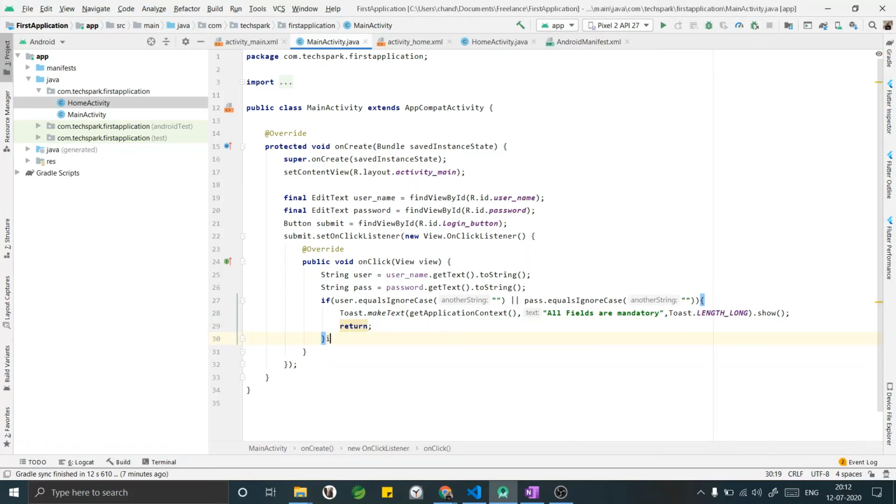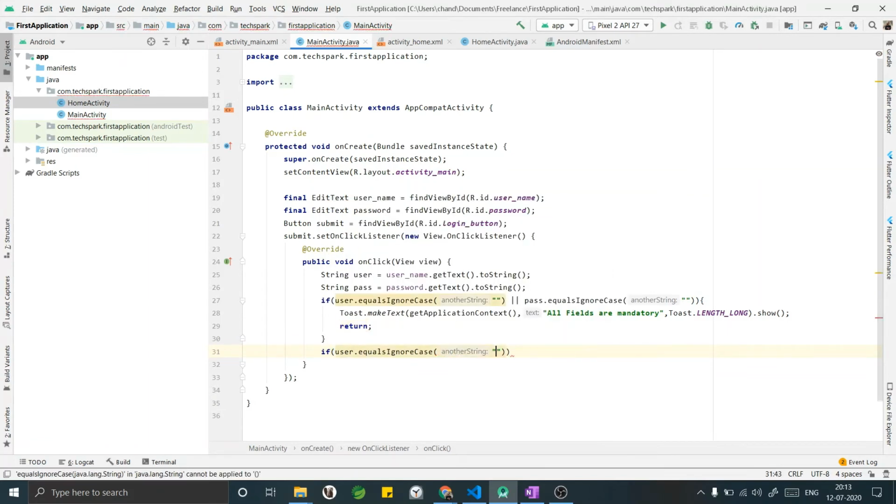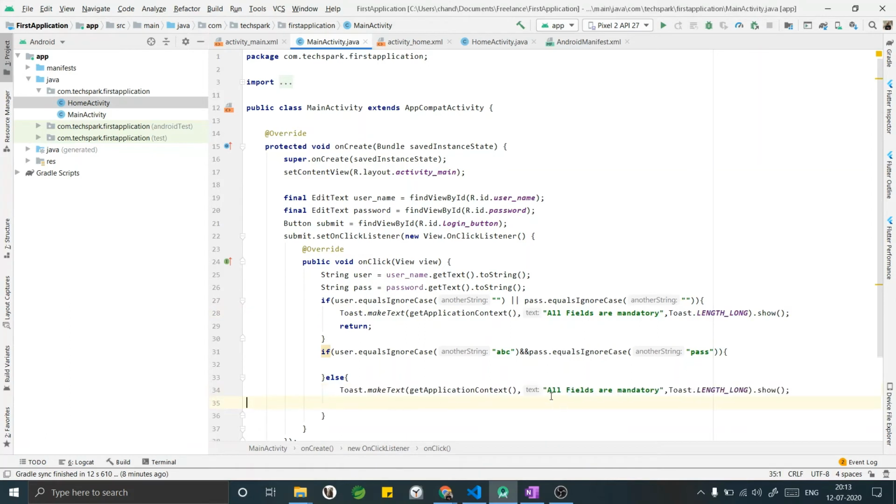Now we are checking if the username and password are matching with the static text that we are giving. In this case, we have to provide and so that both of the fields are validated. Pass dot equals ignore case of pass. If this does not happen, we have to set a toast message like I have set before. Let me copy paste it. Now changing the text to username or password did not match or is wrong.